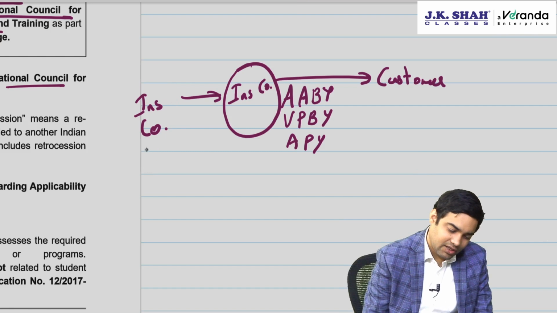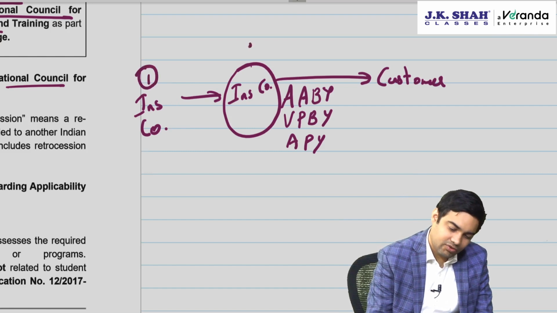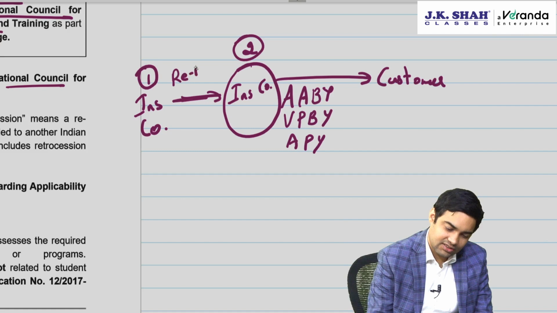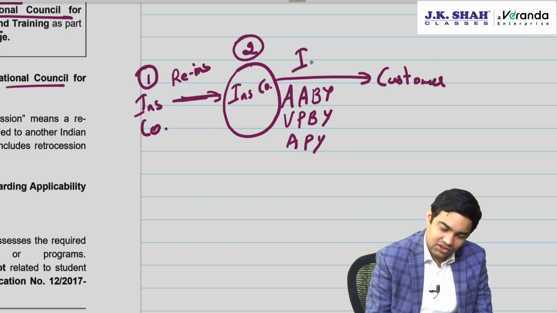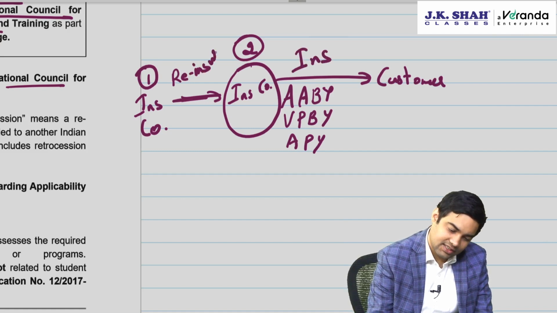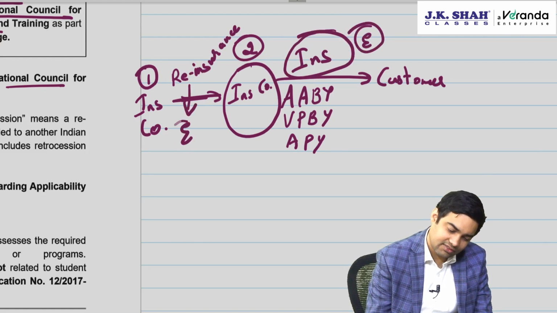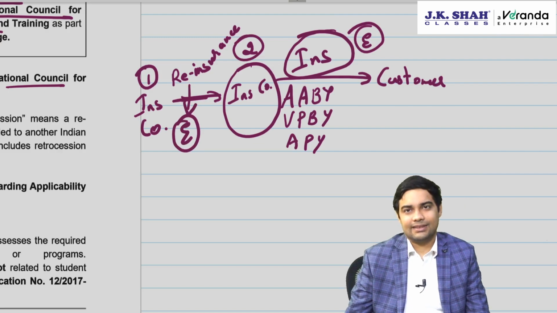So insurance company 1 is providing service to insurance company 2. This is called reinsurance. This is the main insurance and this is called reinsurance. Now if this is exempt, then reinsurance of that service will also be exempt. That's what has been added.